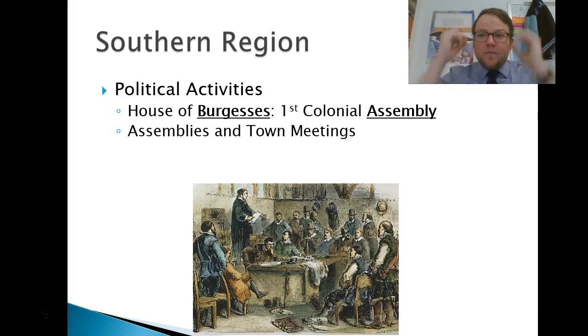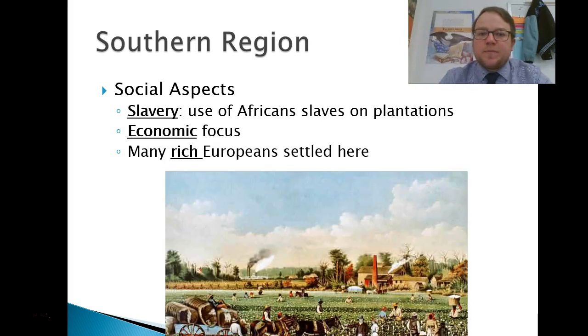Political activities. We talked about Virginia, Jamestown being the start of everything. They created the House of Burgesses there. That's going to be the first colonial assembly, so the first self-government in the colonies is going to happen at the House of Burgesses in the southern colonies. They're also going to have some other assemblies, some town meetings going on in some of the more rural areas, but again, this is going to be planting those seeds for the growth of political activities throughout these colonial regions.